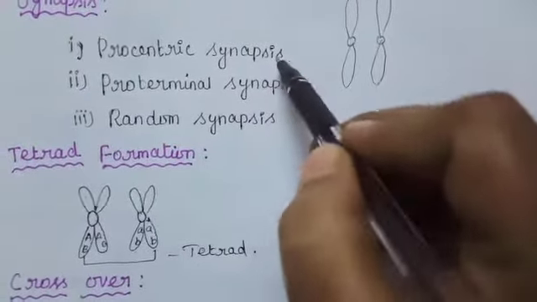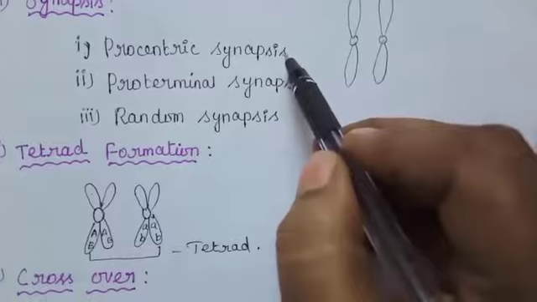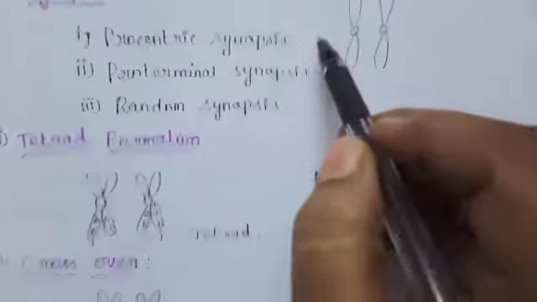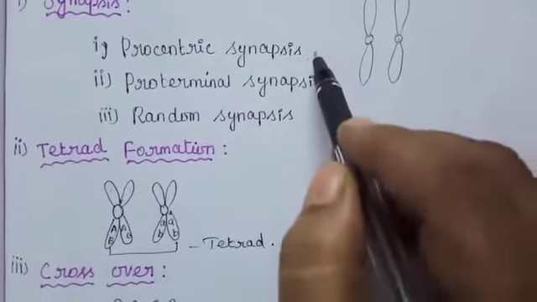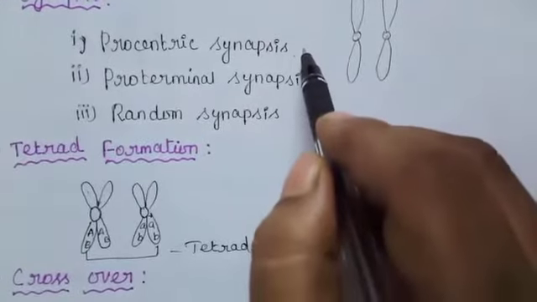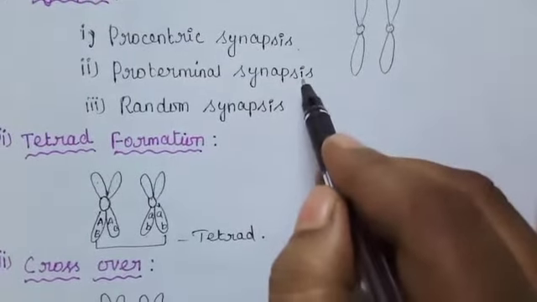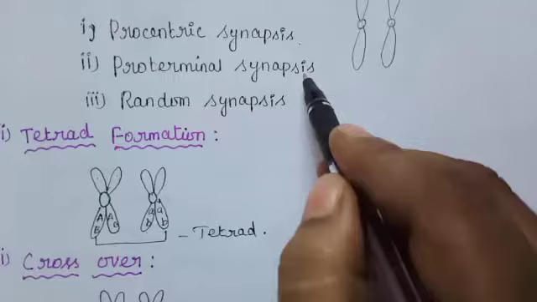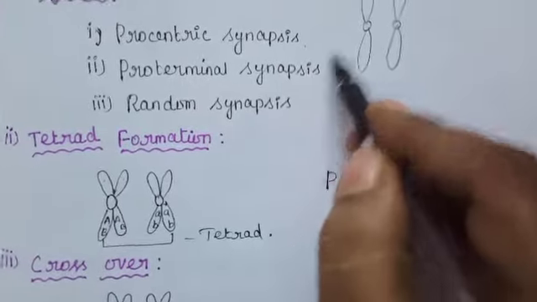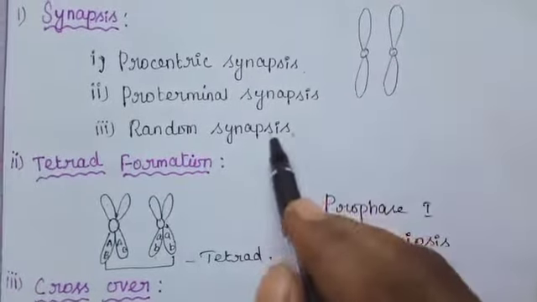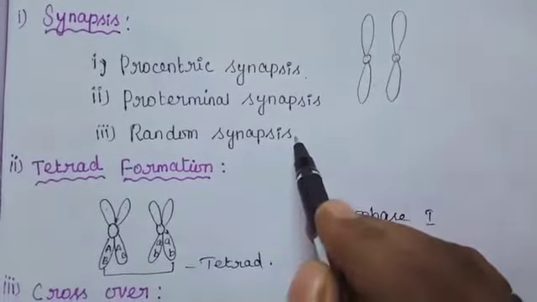What is procentric synapsis? Pairing starts from the middle of the chromosomes. In proterminal synapsis, pairing starts from the telomeres. Telomeres means the ends. Random synapsis, pairing starts from anywhere.